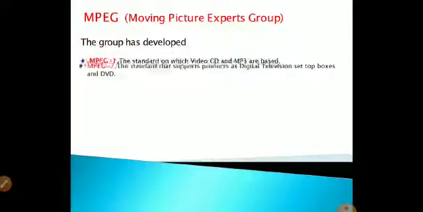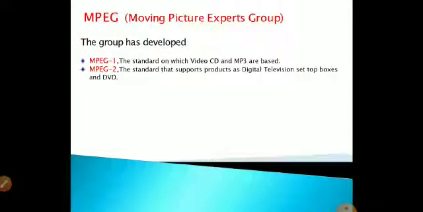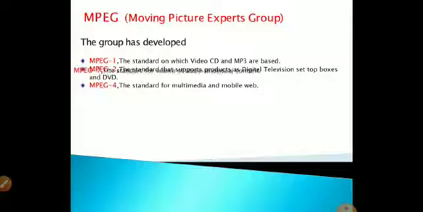See here, there is an ISO group which developed MPG1. MPG1 is a standard for video CD and MP3 based details, and MP2 supports products for digital video, that is television set-top boxes and DVDs, and MPEG4 is used to represent video and audio files for multimedia and mobile web.